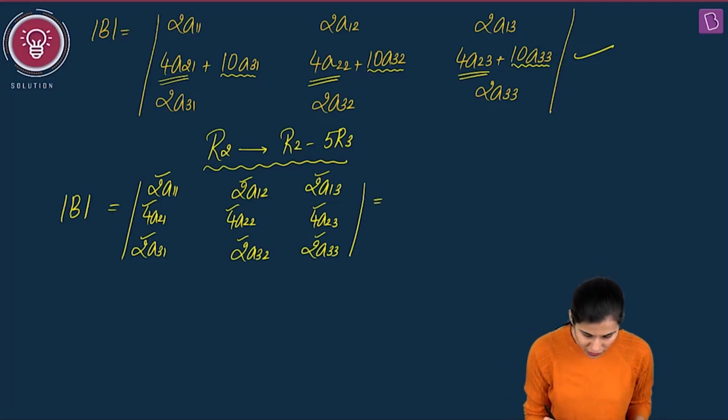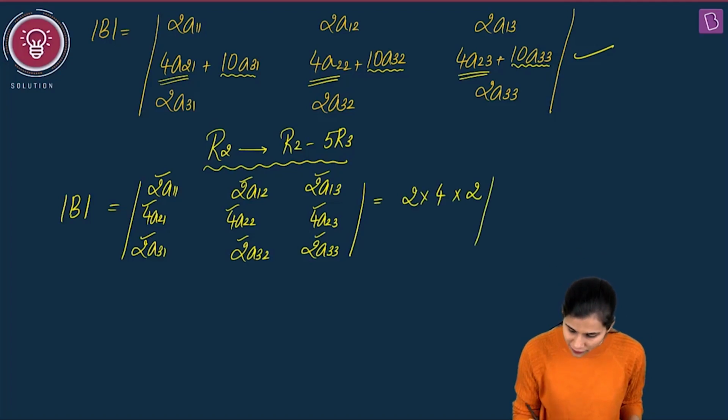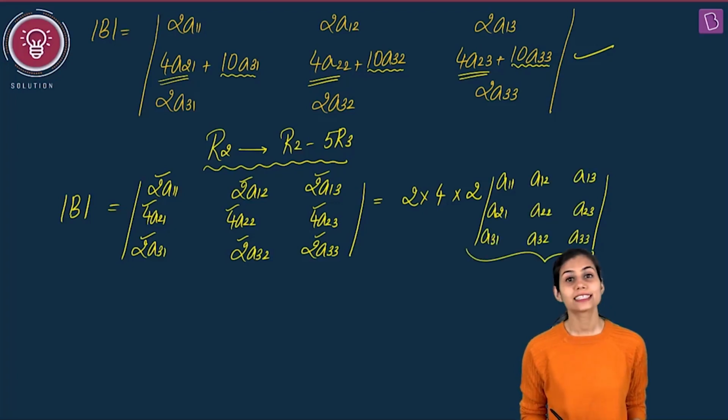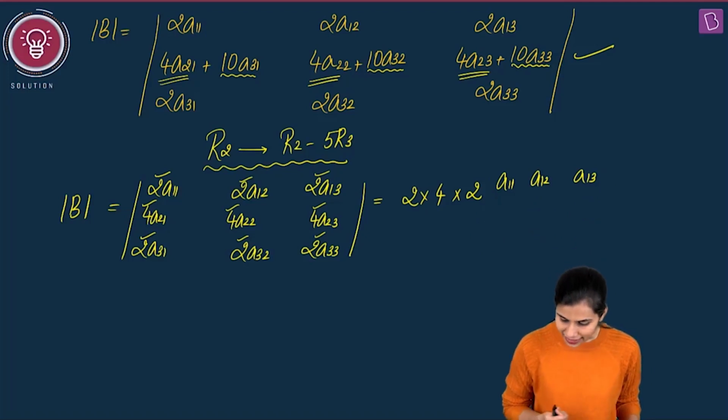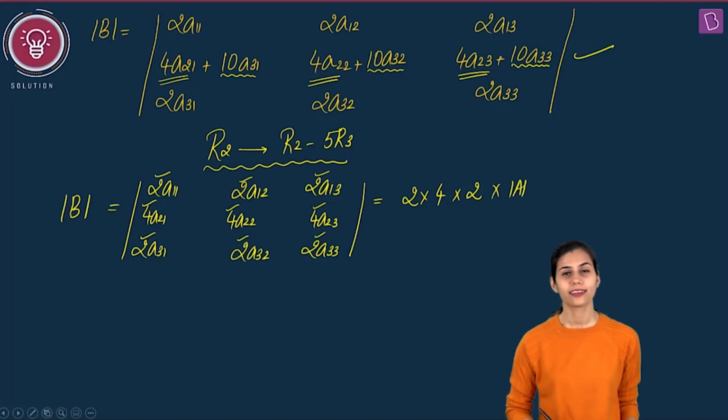So I am going to extract out 2 common from the first row, 4 common from the second row, 2 common from the third row. When I do that, I am left with determinant of A11, A12, A13, A21, A22, A23, A31, A32, A33. This, guys, is nothing but determinant of A, isn't it? This is determinant of matrix A.